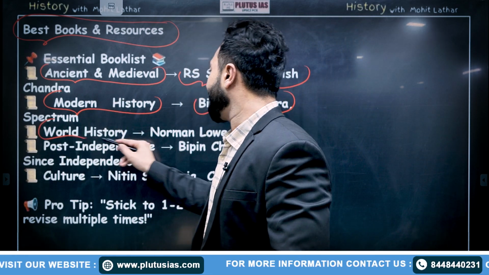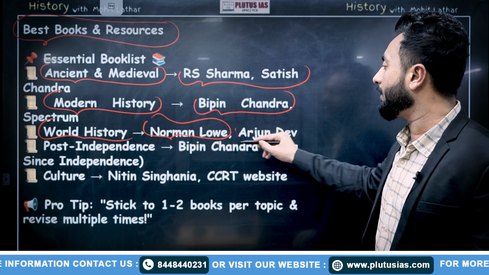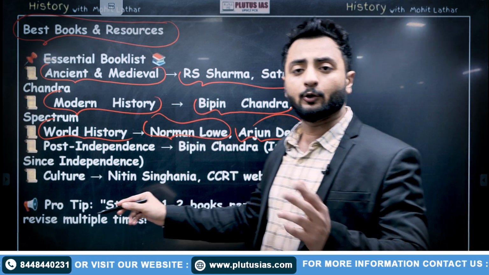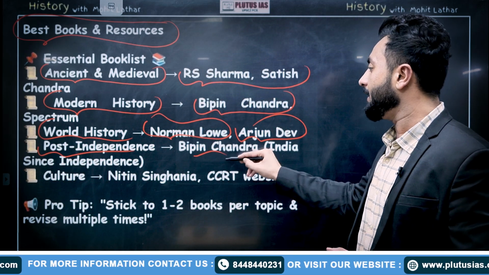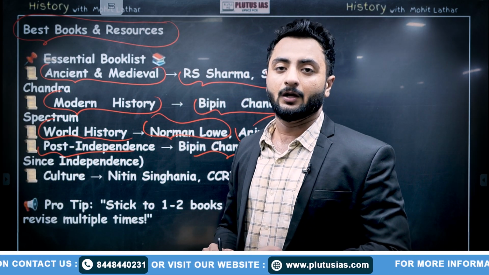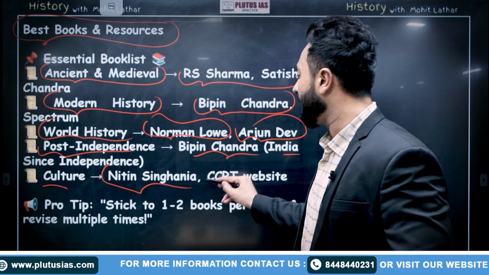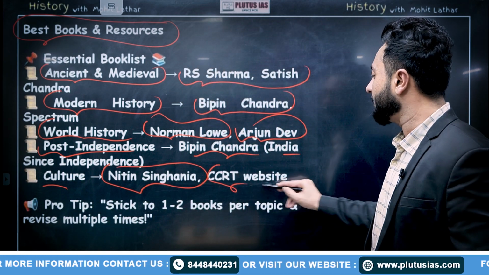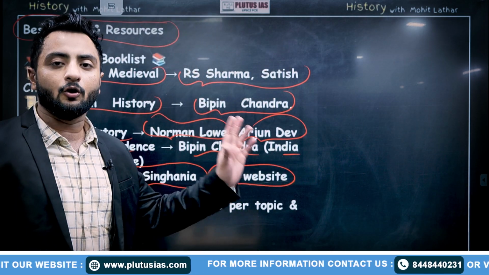For world history, you can cover your subjects from the book by Norman Lowe or Arjun Dev. Talking about the post-independence period, the book that becomes handy is Bipin Chandra's India Since Independence. And when we talk about culture, you can focus on Nitin Singhania and the CCRT website, that is the cultural website. You can pick up some specific topics and go for it.